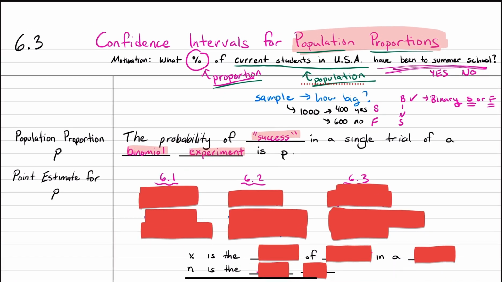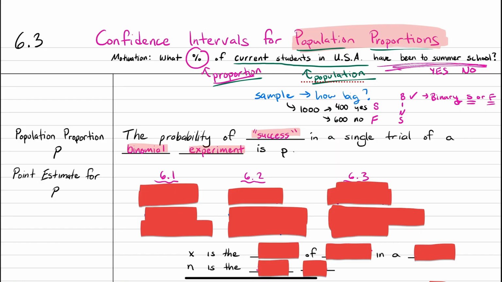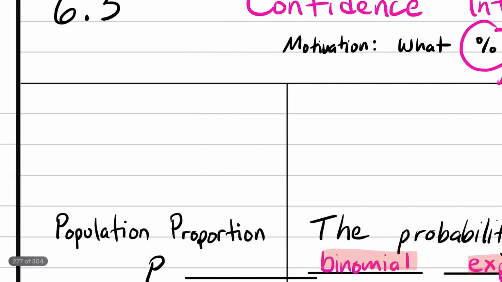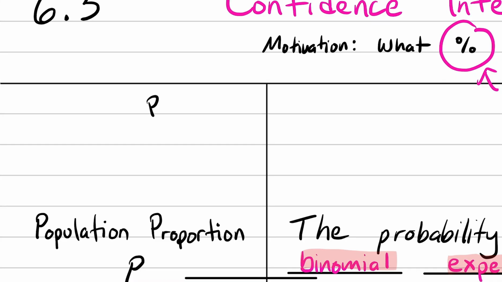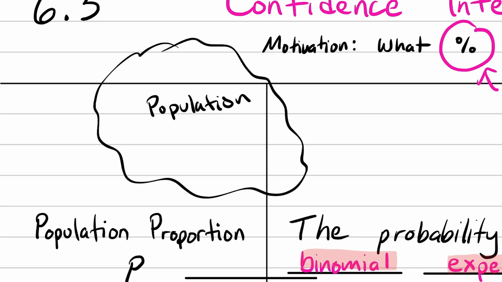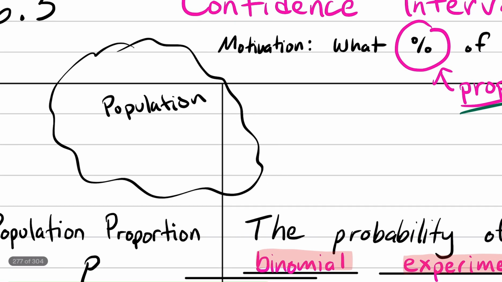Therefore, we're using this language of binomial experiment. So that will be P. All right, so let me draw a little picture just to summarize everything. We're going to have a population, using the same example still, and the proportion of students that have been to summer school is P.